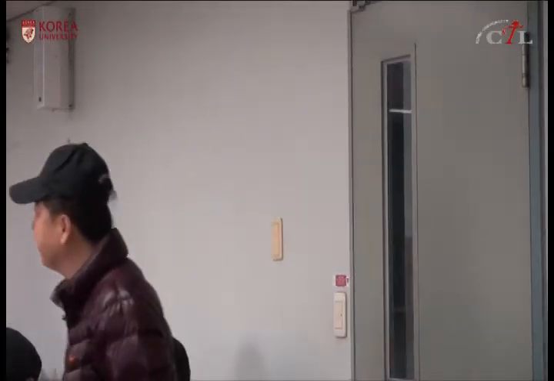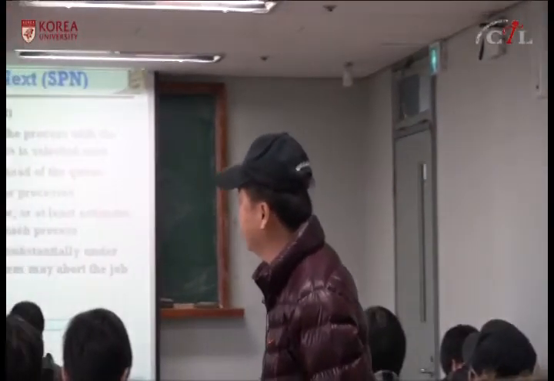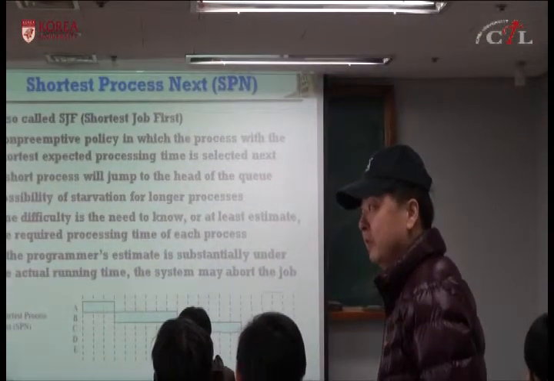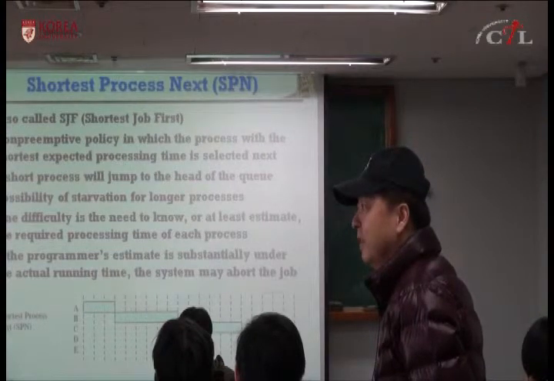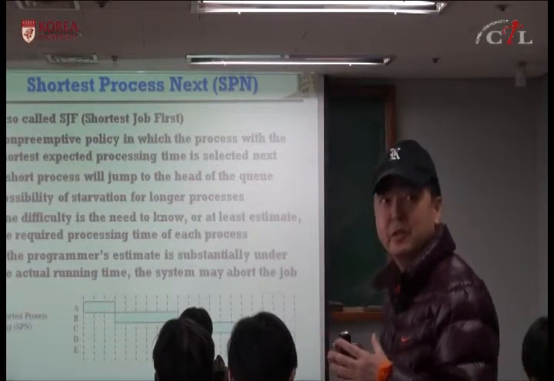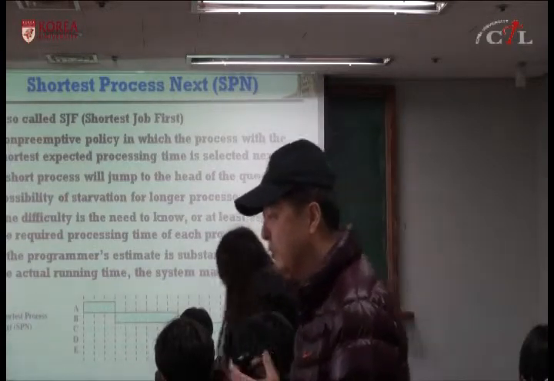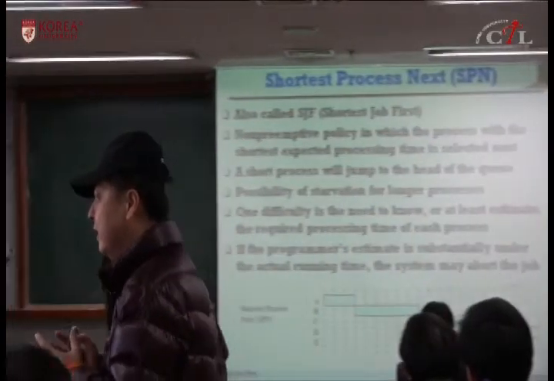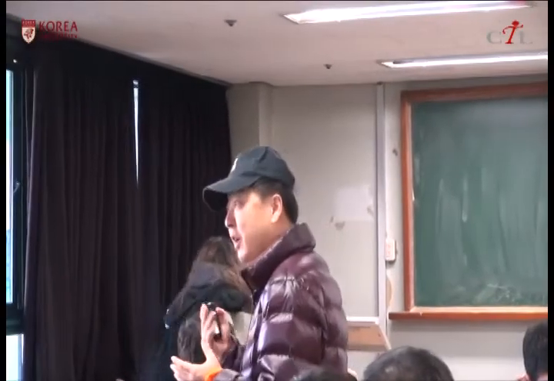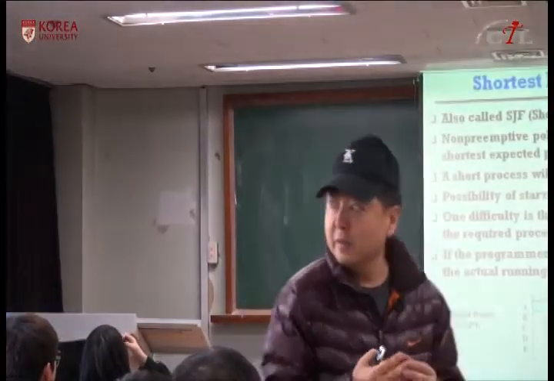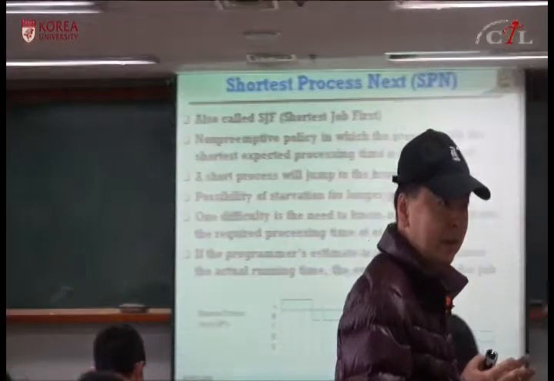In general, in other textbooks, SPN is called SJF, shortest job first algorithm. If there is already a queue, and this is a non-preemptive policy, but a new process with a shorter expected service time keeps coming, then they will select this new process, and the long process should wait in the queue indefinitely. That can cause the starvation problem.